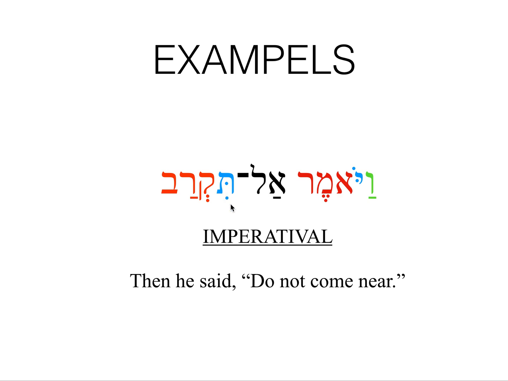And we have an e underneath that tells us it could be kal, nifal, or hitpael. Hitpael would need an extra taf, so it would be tit. Nifal would need a dagesh in the first root letter in the kaf, so it would be tikka, and there would be a dagesh. And we don't have either, so it is kal. So do not, al, negation, do not. Karav means to come close, so don't come close. And he said, do not come close.